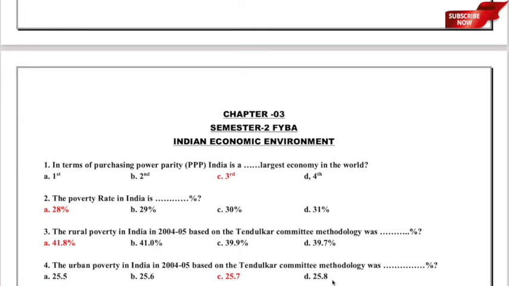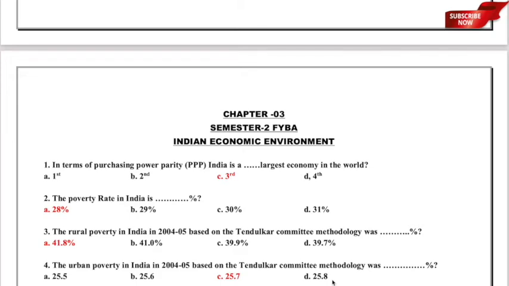Obviously, when you have understood what the rural poverty was in 2004-5 based upon Tendulkar committee methodology, you are bound to ask what the scene was with respect to urban poverty. The question is, the urban poverty in India in 2004-5 based upon the Tendulkar committee methodology was dash percent, and the options are A 25.5%, B 25.6%, C 25.7%, and D 25.8%.